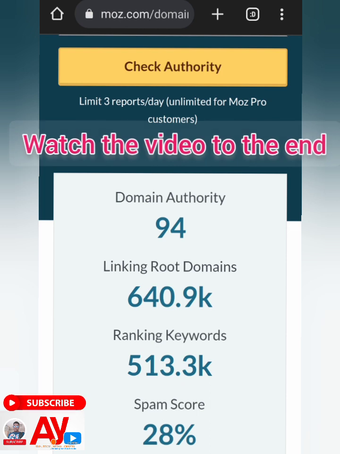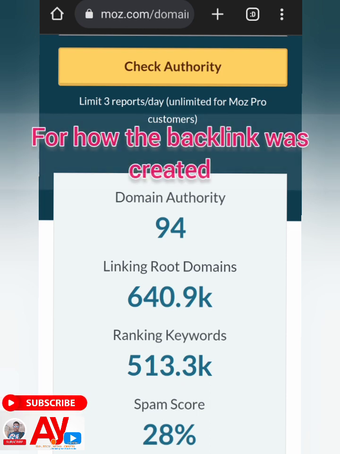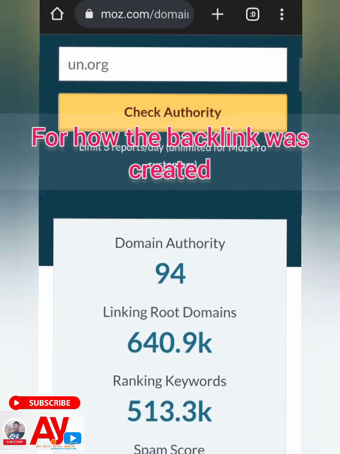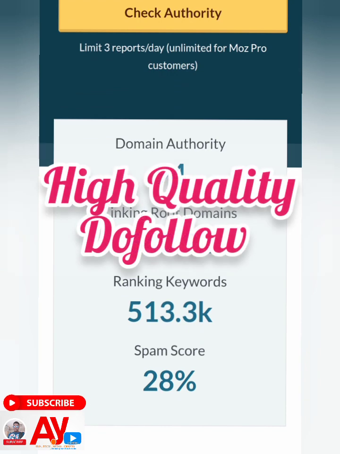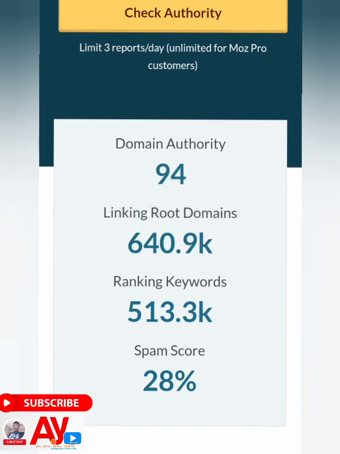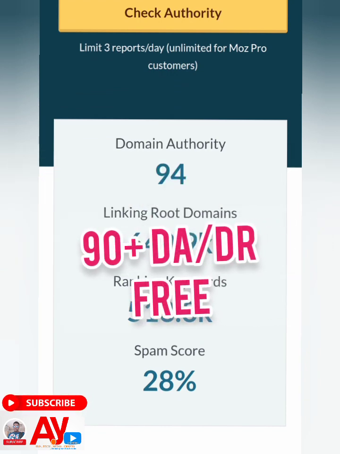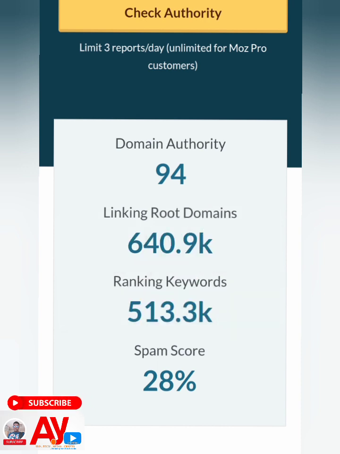Today, I'm going to show you how to get a backlink. How you do get a dofollow backlink from one of the top, most trafficked websites in the world. I'm talking about a United Nations backlink. This particular backlink is good for your website to rank, and it also gives you unique juice so that your website can rank higher.